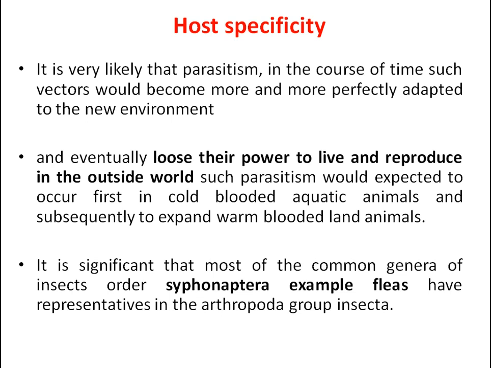So such parasitism would be expected to occur first in the cold-blooded aquatic animals. As all of you know, parasitism is a phenomenon, an animal association, an animal relationship very much present in nature, where the parasite has to depend on the other organism for its food and shelter.